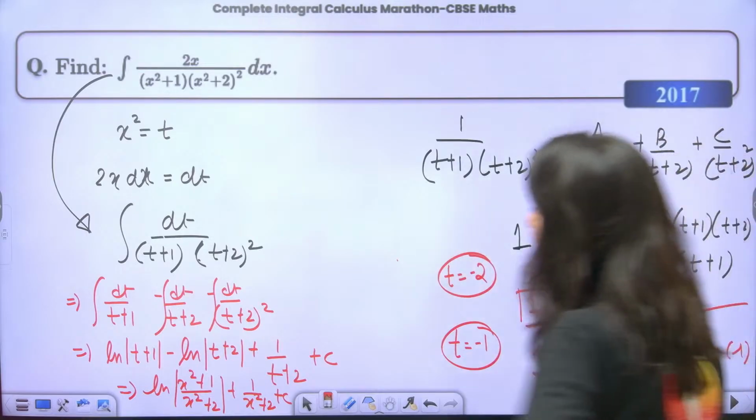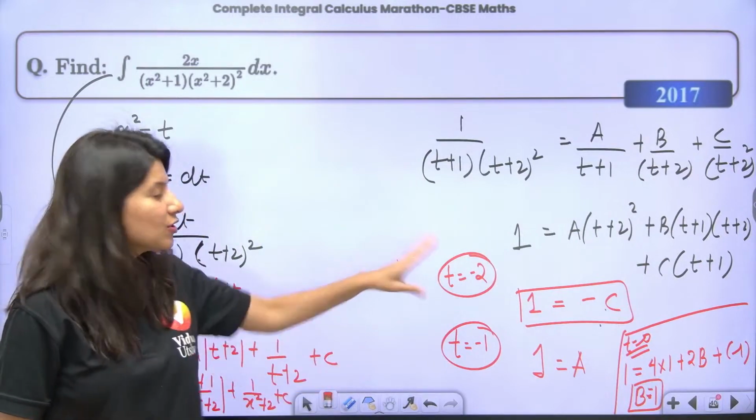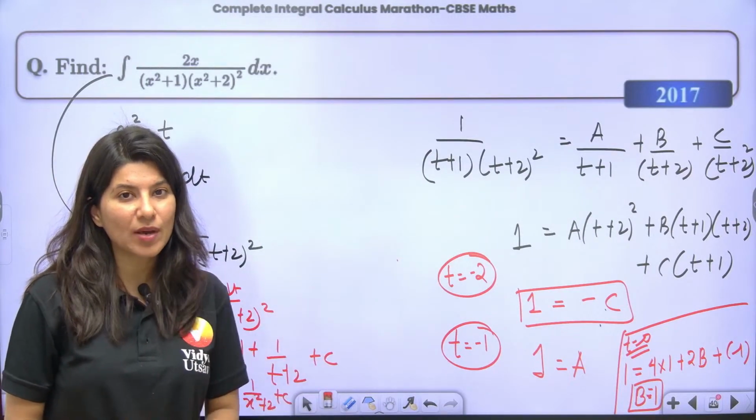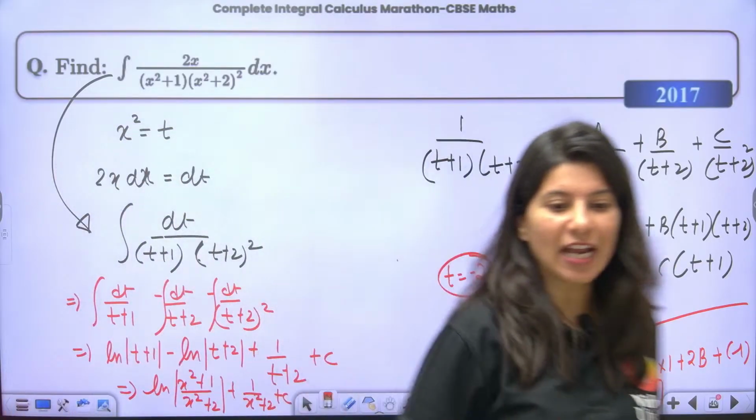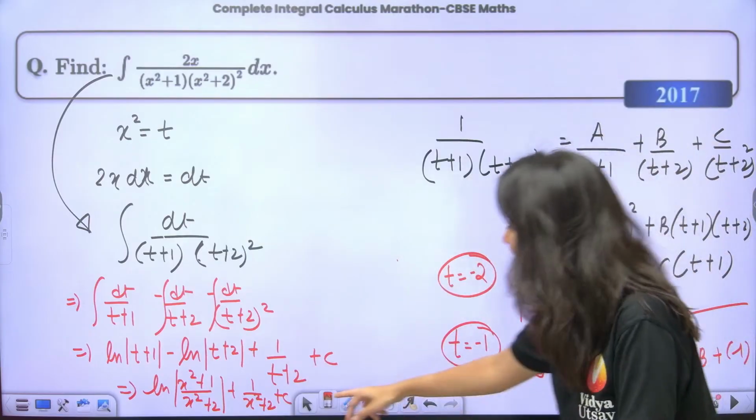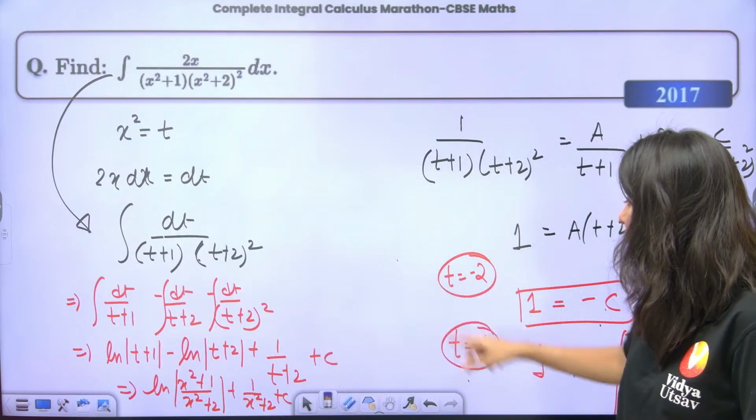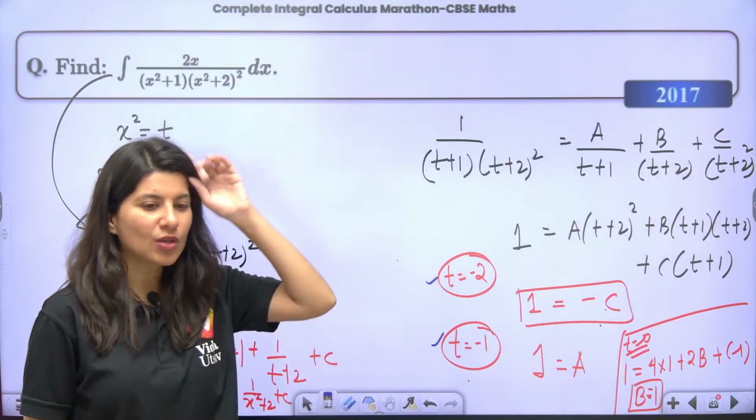Acha, now one student is asking, ma'am, how are you deciding t is equals to minus 2, t is equals to minus 1? Can we put any values of t? Can anybody tell in the chat box why I am selecting these specific values of t? Especially these two. T is equals to 0 was just a tukka.